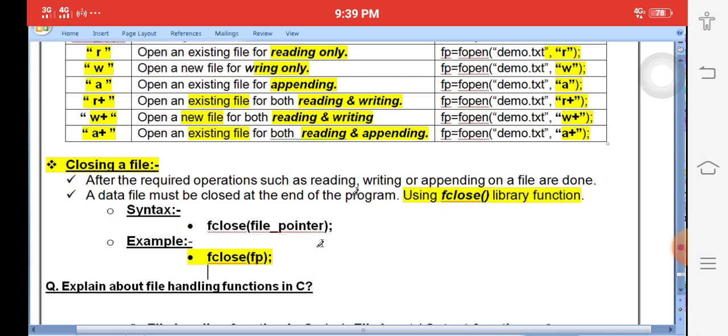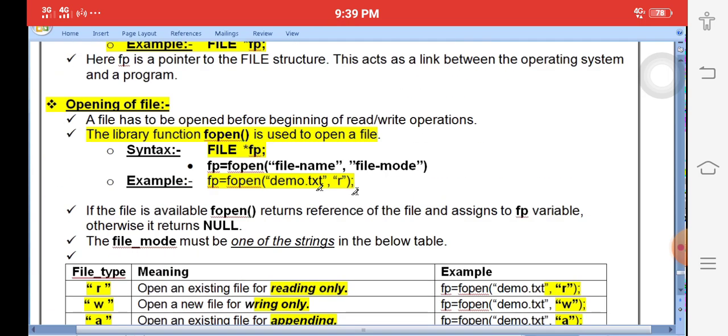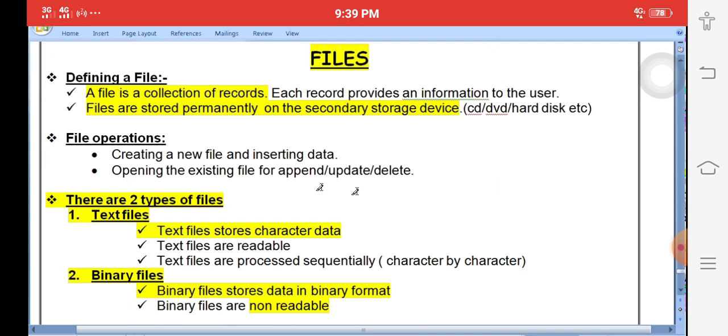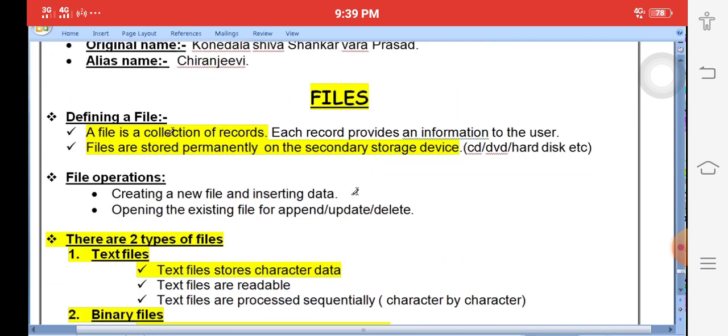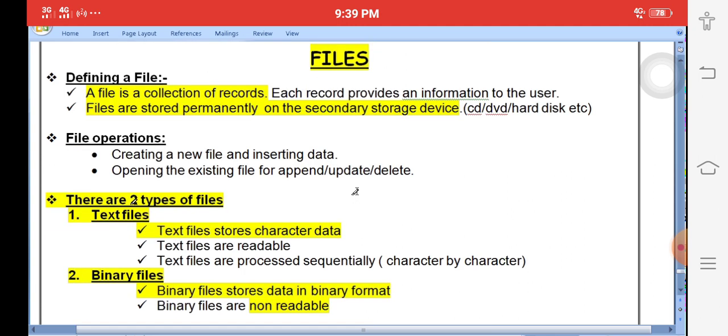This is the theory part of files only. For any question related to files, simply observe the word file in the question paper and write the underlined answers. A file is a sequential collection of records. It stores data permanently on secondary storage. There are two types of files.